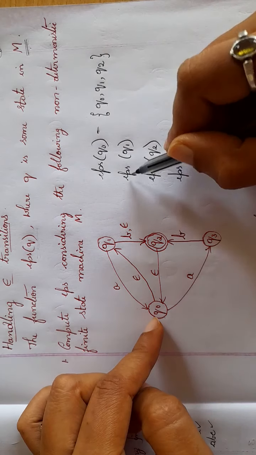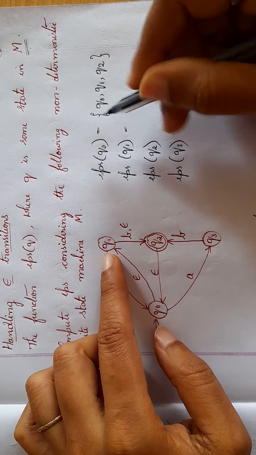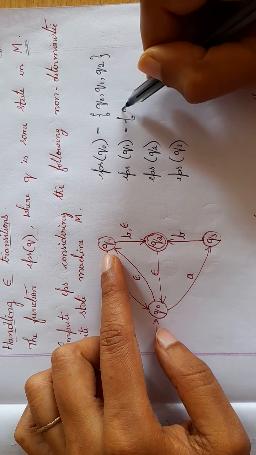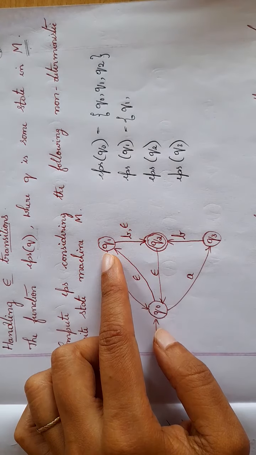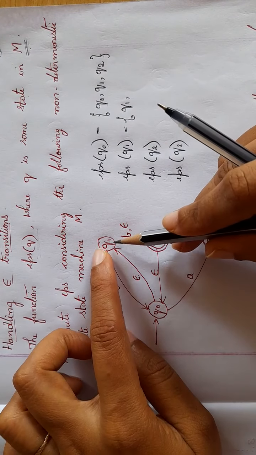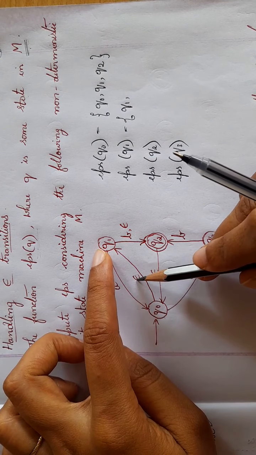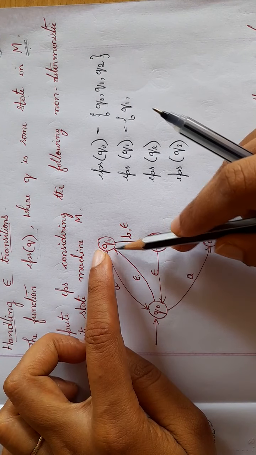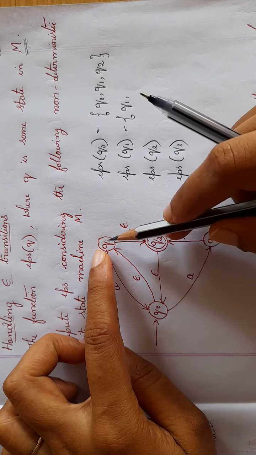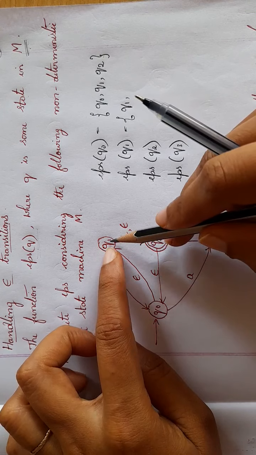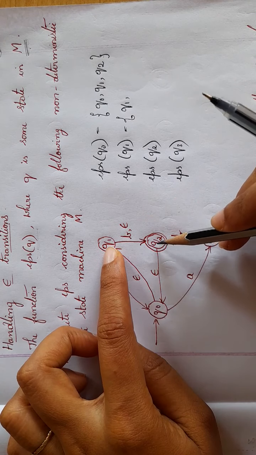Similarly, we shall find EPS of Q1. First of all, it is to itself, Q1. From Q1, check where it is reachable. I have an epsilon here, but it is not from Q1 to Q0; it is from Q0 to Q1, so you can't consider this. Considering outgoing transitions, from Q1 if I read epsilon, it goes to Q2.